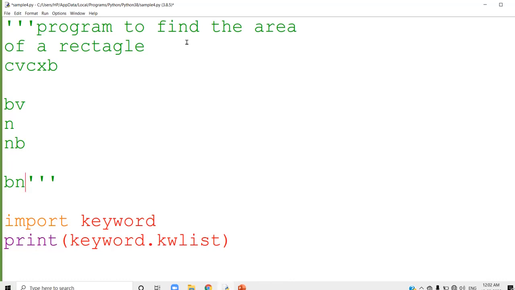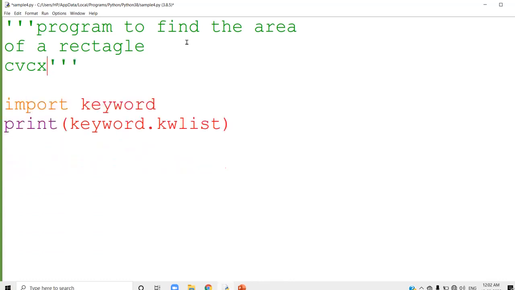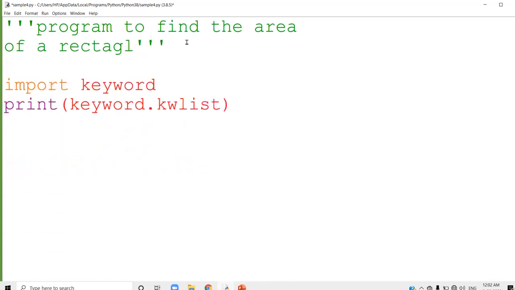Normally, comments are used to make the program more understandable to the user. When you read the comment statement, as I show you, you can identify that this program is used to find the area of a rectangle. So from the comment statement, the user will get an idea about what the program is doing. That is all about comments.